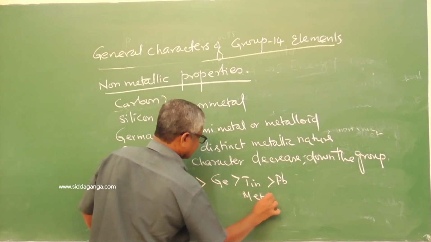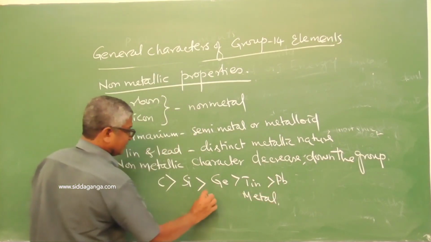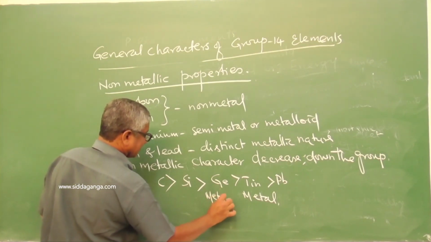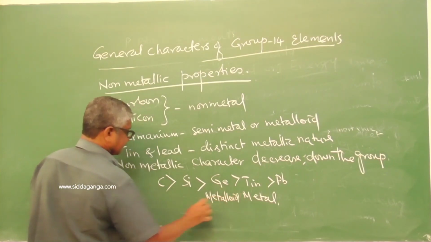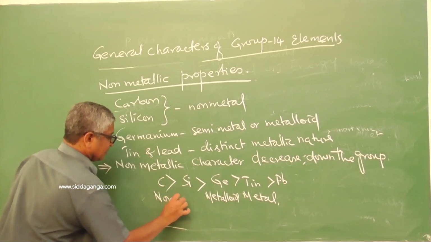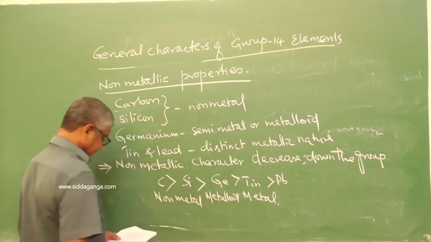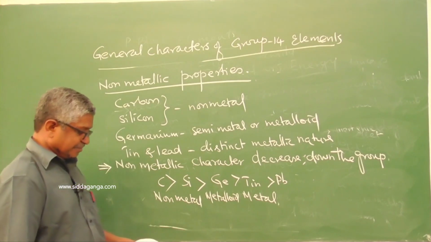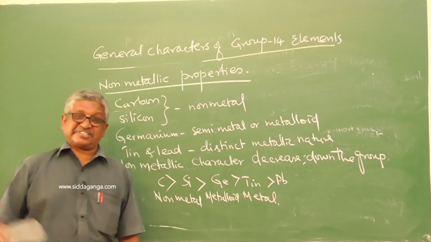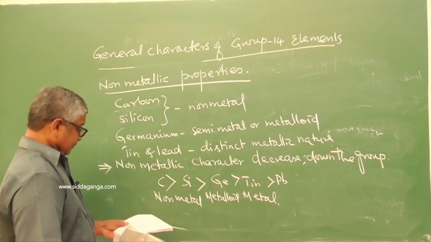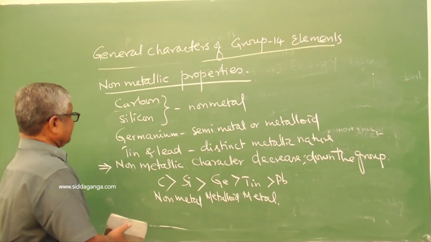So these are metals, this is a metalloid, and this is the non-metal. This is the non-metallic properties.